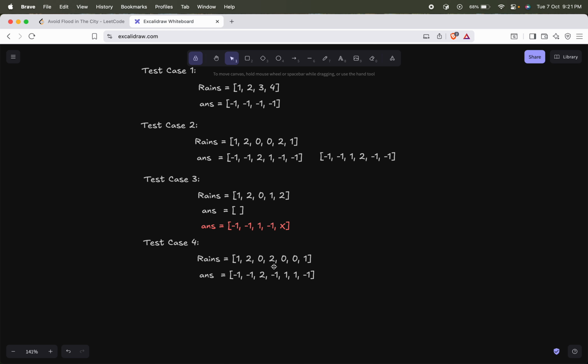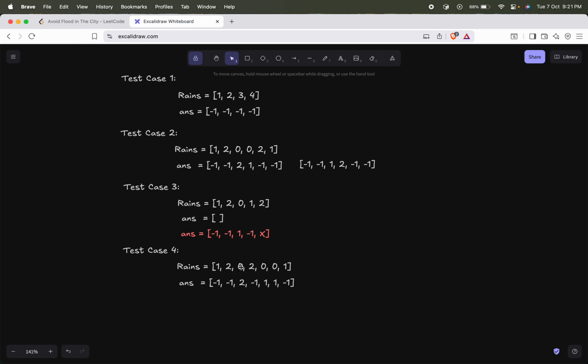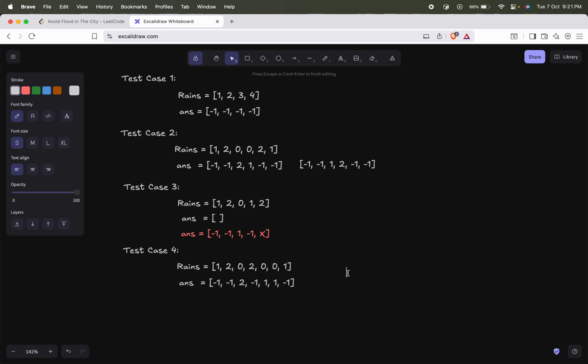So the idea here is, whenever we have encountered a dry day, there are multiple possibilities for which lake to dry. Instead of deciding straight away which lake to dry out, we will just keep track of the days on which we have encountered dry days.